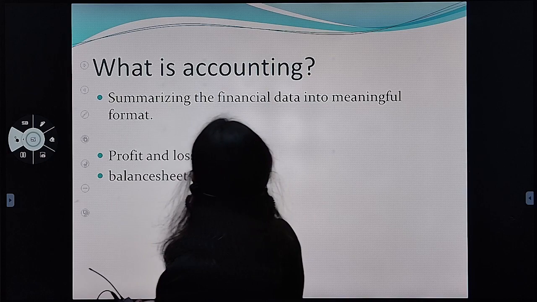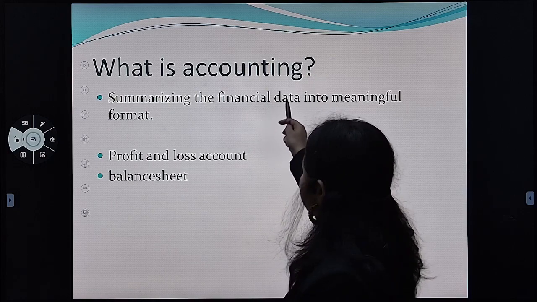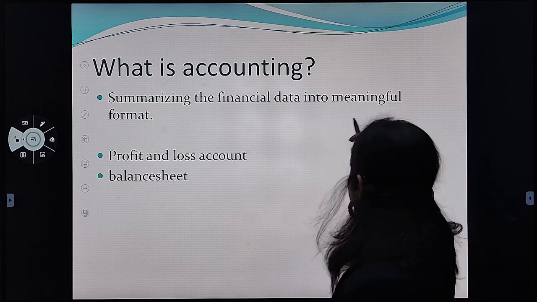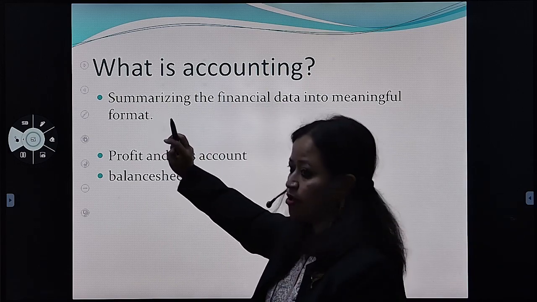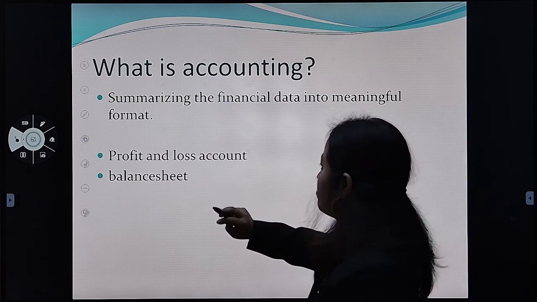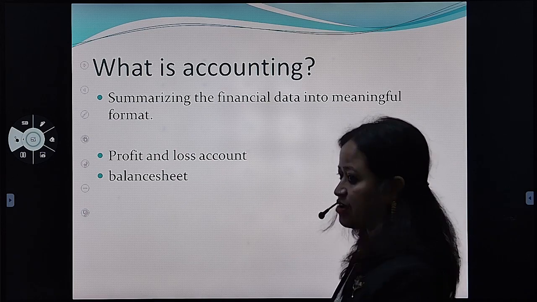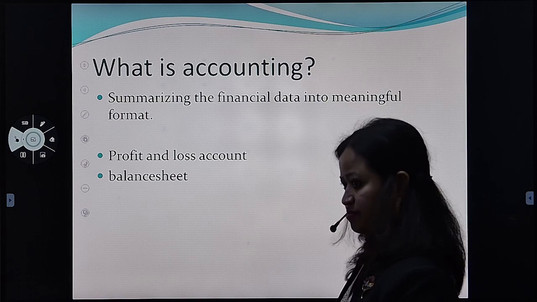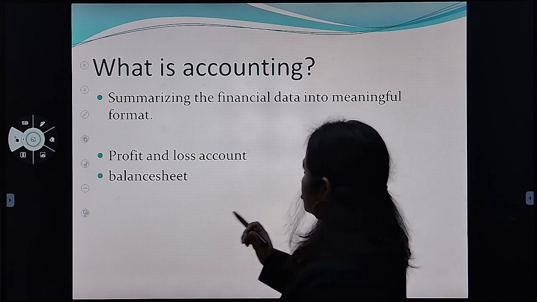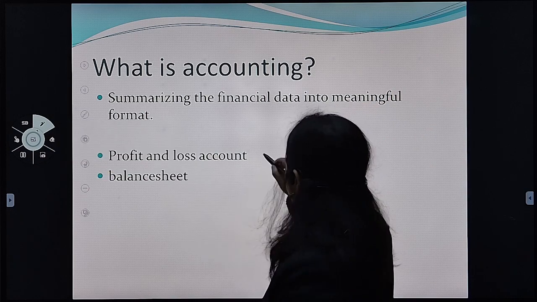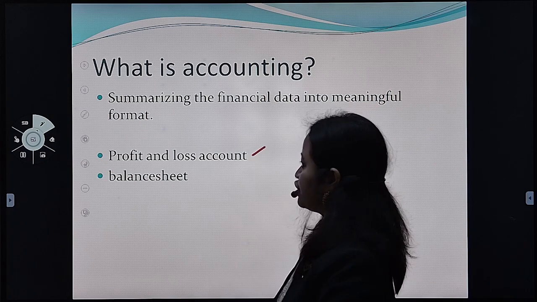So I was talking about accounting. In short, accounting is summarizing the financial data into a meaningful format. The format is in the form of your profit and loss account and balance sheet. In the profit and loss account, what do we record?